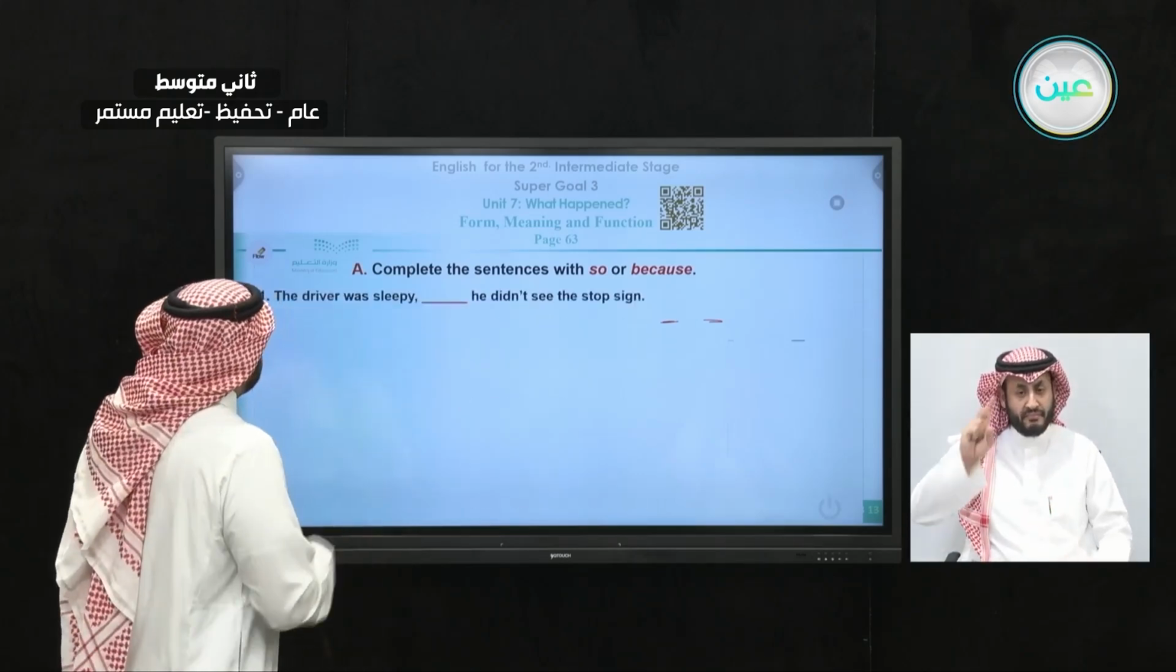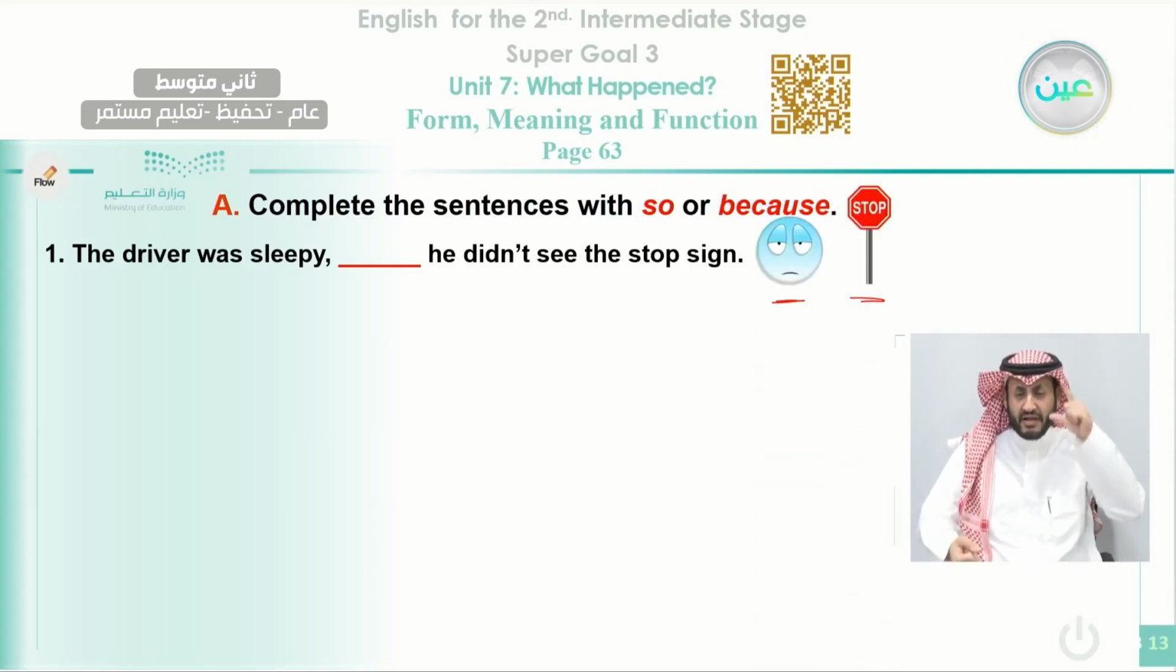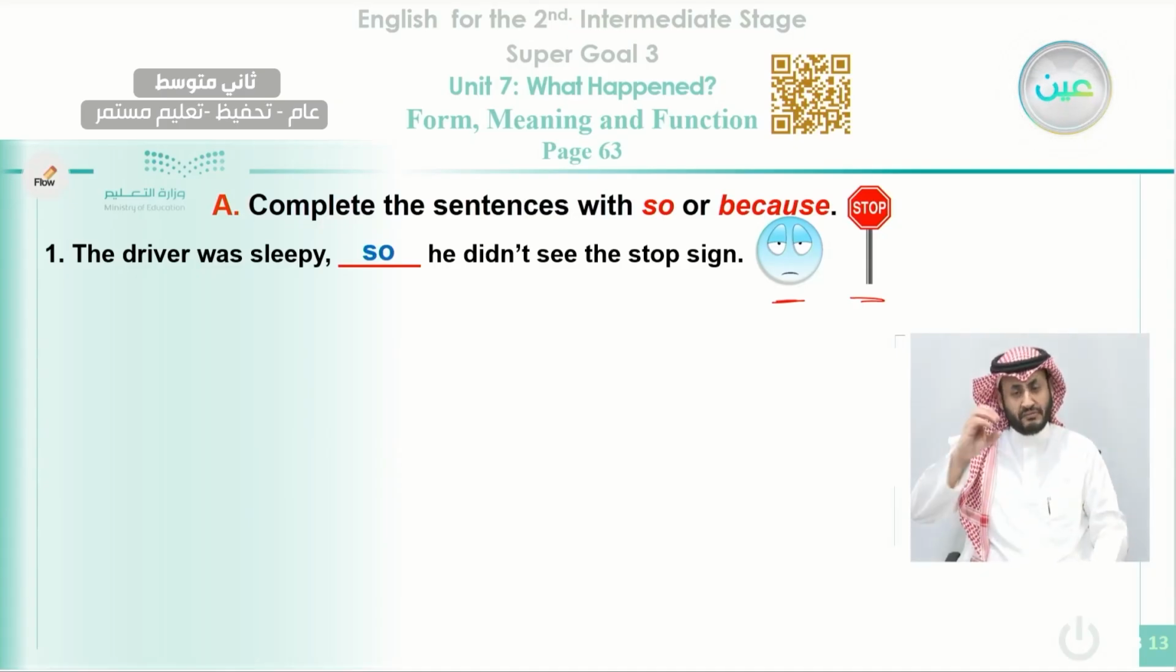Let's apply it here. The driver was sleepy. As you can see here, look at the driver. He's sleepy. And look at the stop sign. He did not see the stop sign. So do we use here because or so? We use so. So this is the result. Because he was sleepy, he didn't see the stop sign.